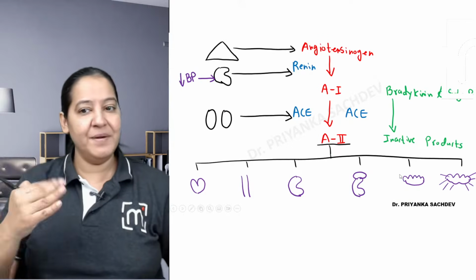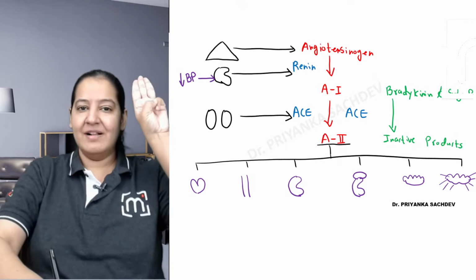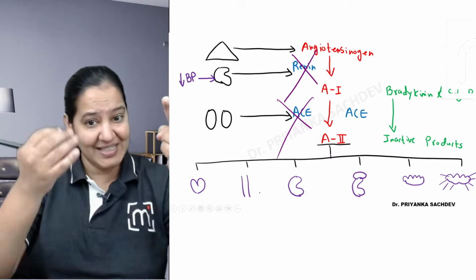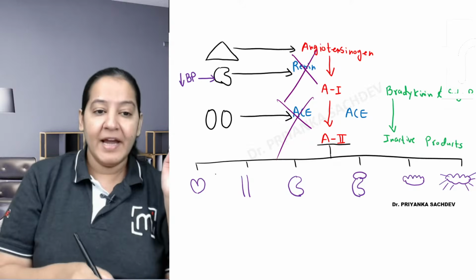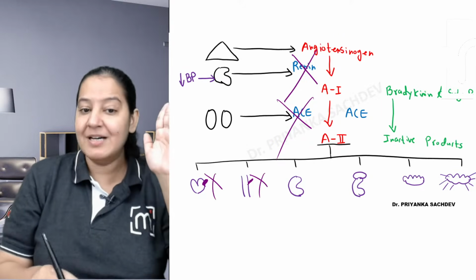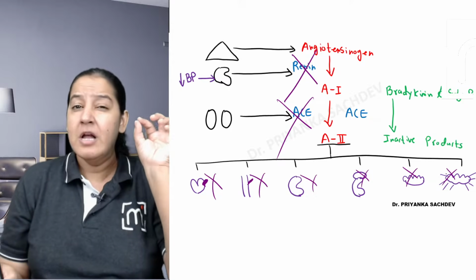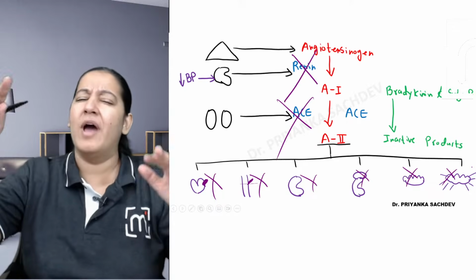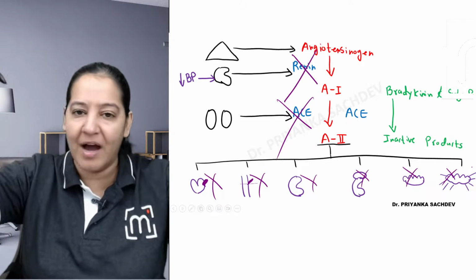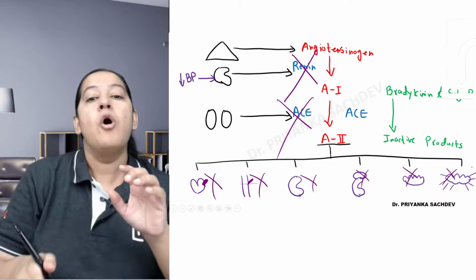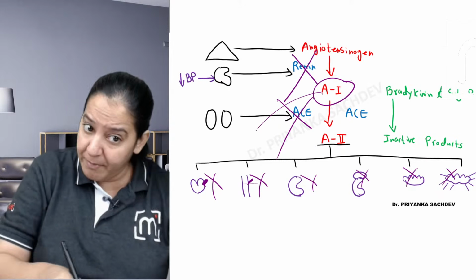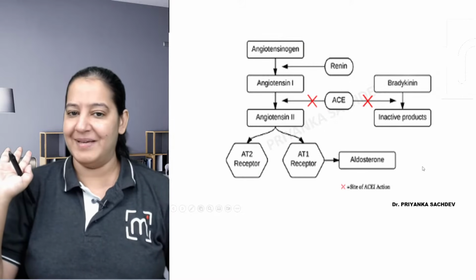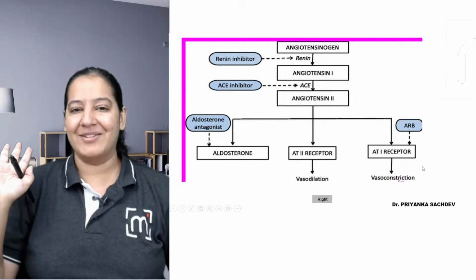At what level can I inhibit it? Tell me the three levels. Inhibit the first enzyme, renin inhibitors. Inhibit the second enzyme, ACE inhibitors. Or don't inhibit any enzyme, inhibit the receptors. Block the receptors of angiotensin 2. Ultimately, just block the receptor directly. Now whether angiotensin 1 or 2 is in the blood makes no difference. If the receptor is blocked, nobody can act on the receptor, neither 1 nor 2. Aldosterone is inactive, but a little bit active too, and it also acts on the receptors. You got my point? So the best drugs are ARBs. The best are the ARBs, right?